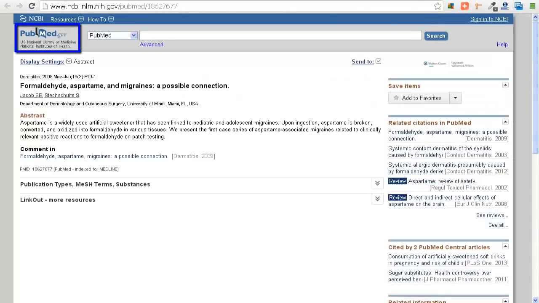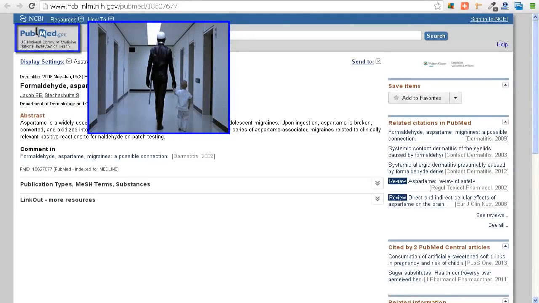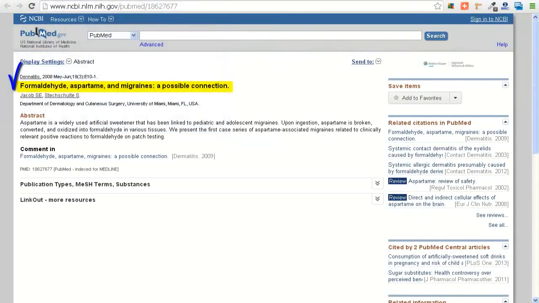Here we are on the National Library of Medicine. It's one of the National Institutes of Death. Formaldehyde, aspartame, and migraines. A possible connection. Aspartame is a widely used artificial sweetener that has been linked to pediatric and adolescent migraines. Upon ingestion, aspartame is broken, converted, and oxidized into formaldehyde in various tissues. Okay, let's keep running here.